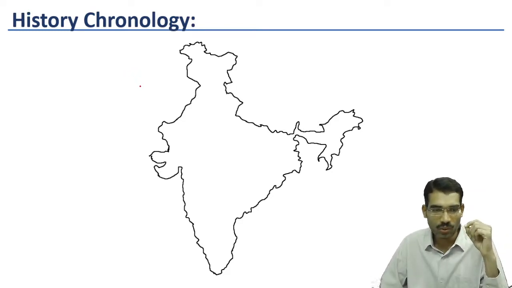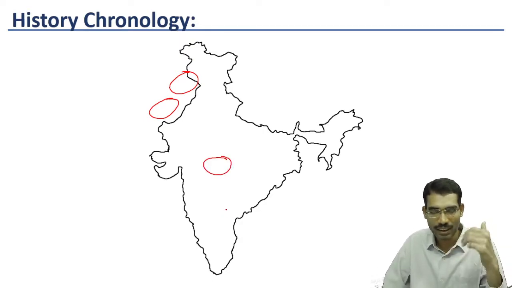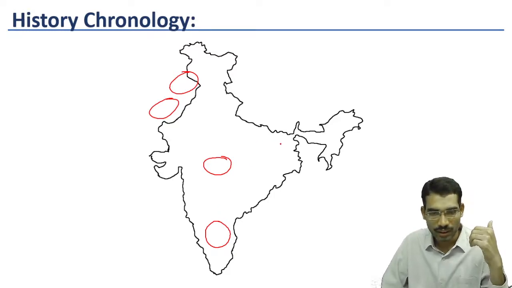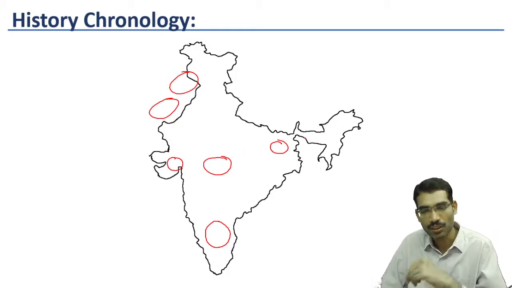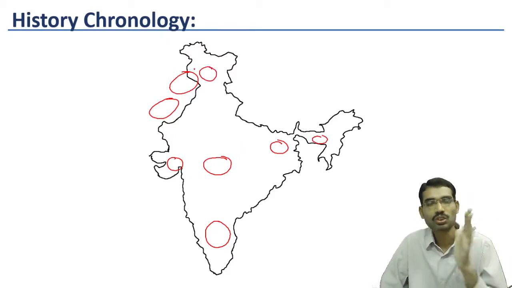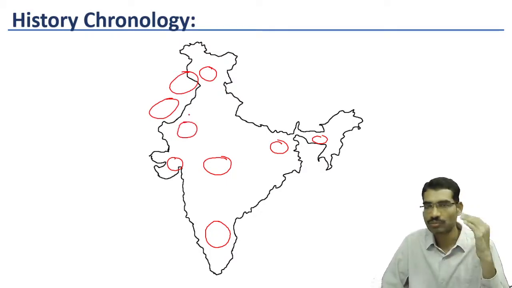That's why we got some archaeological evidences from different parts of the Indian subcontinent, some in Central India, in South India, in Bihar, Gujarat. So across the subcontinent, we got some evidences of human life in Stone Age. All these different areas were part of Stone Age.